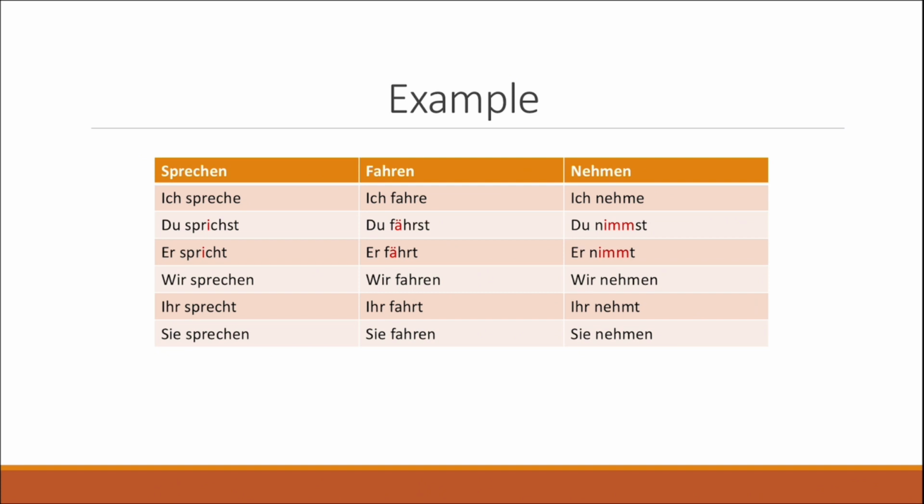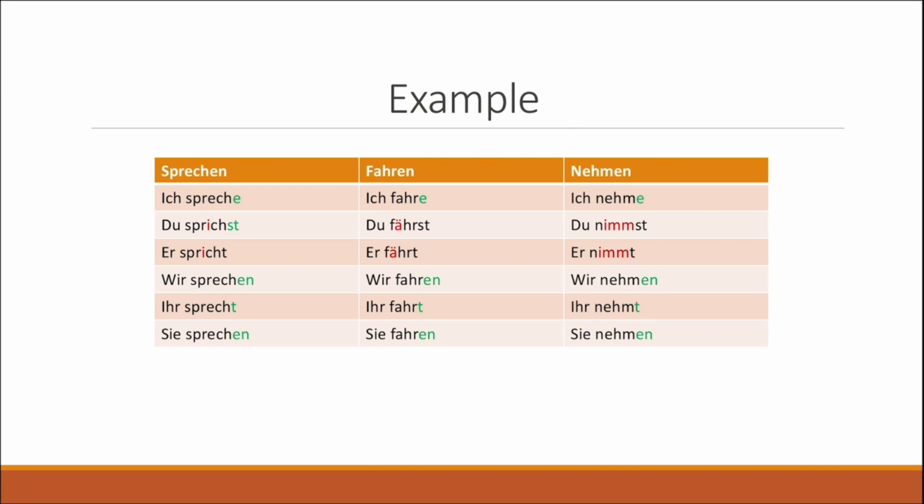So, for example, if we have a look at sprechen, we can see that we have ich spreche, wir sprechen, ihr sprecht, sie sprechen. So we have an E as a vowel in the root. But then for the second and the third singular person, we have du sprichst and er spricht. So we have an I all of a sudden. So that is a very important thing to notice.